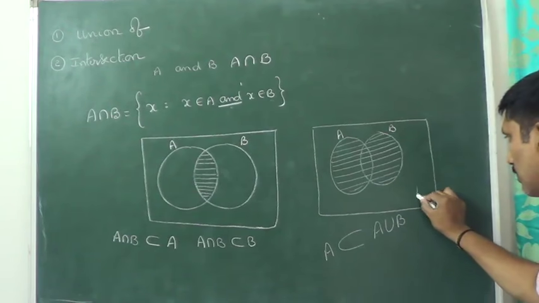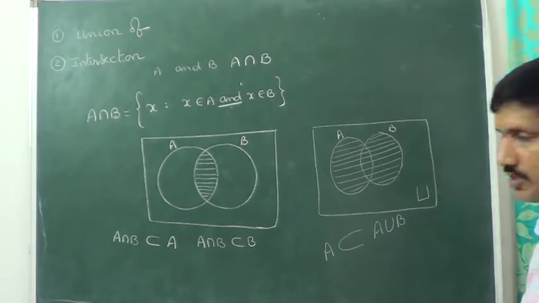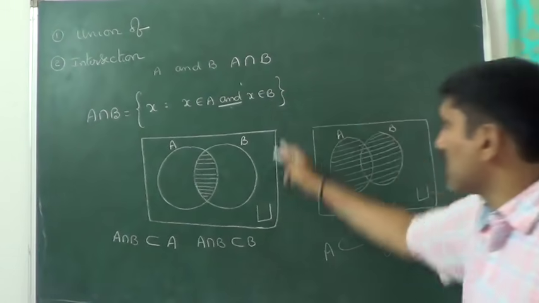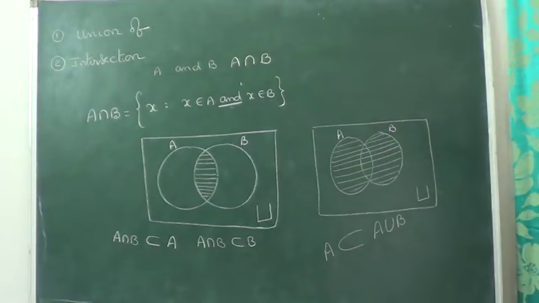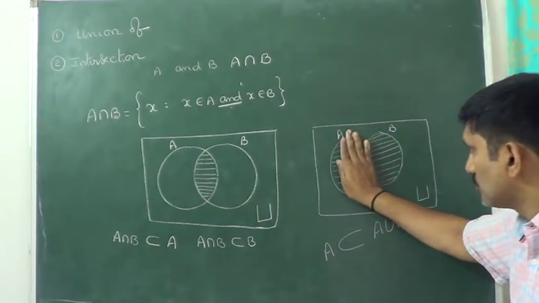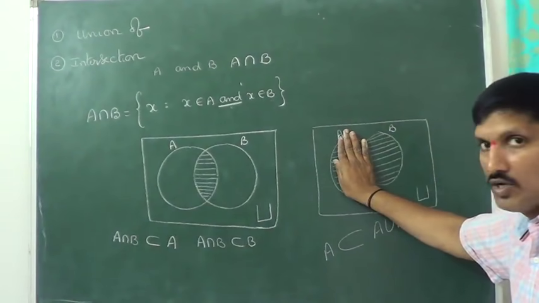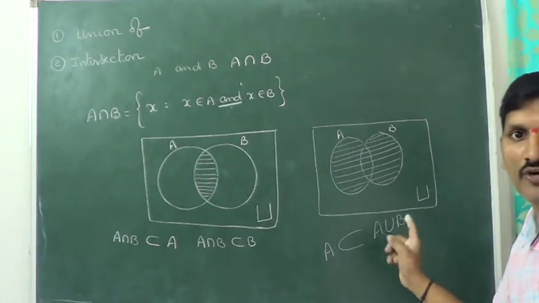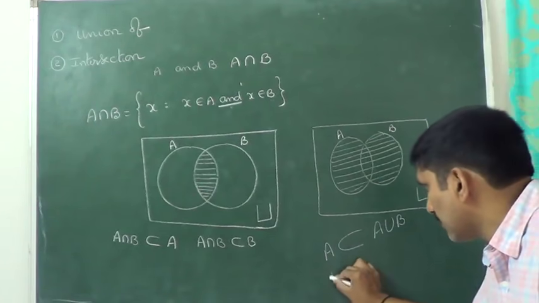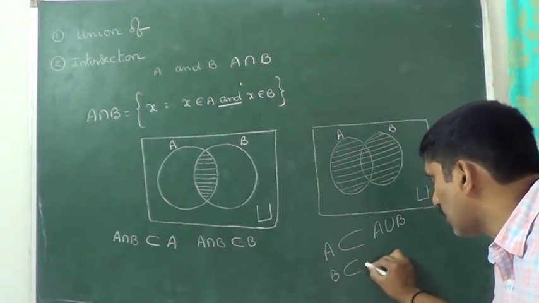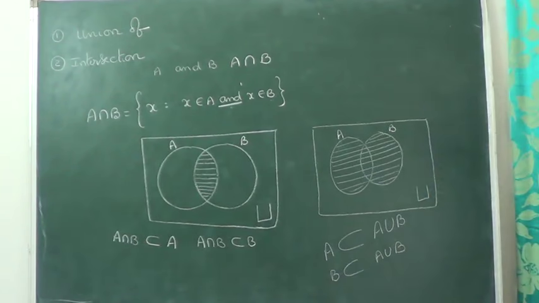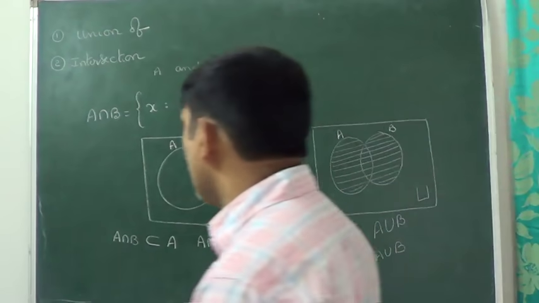Because this portion represents a universal set. The entire rectangle represents the universal set. Now A, is this present in the entire shaded portion or not? A is a subset of A union B. You can check B also, B is a subset of A union B. A is also a subset of A union B.